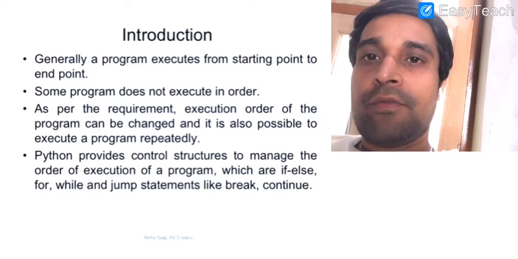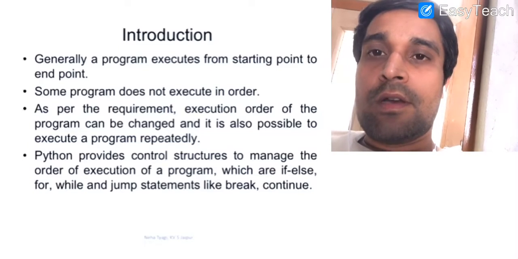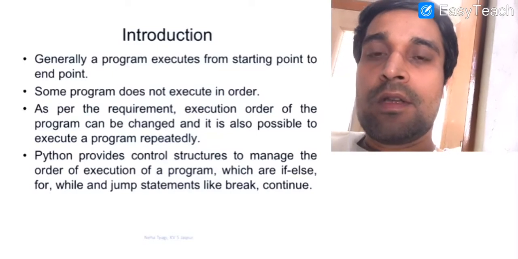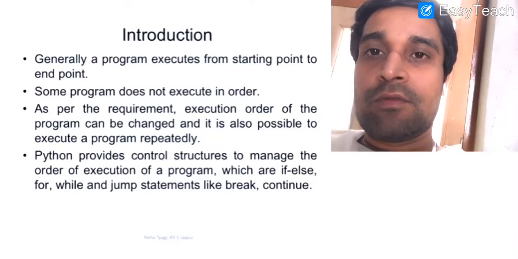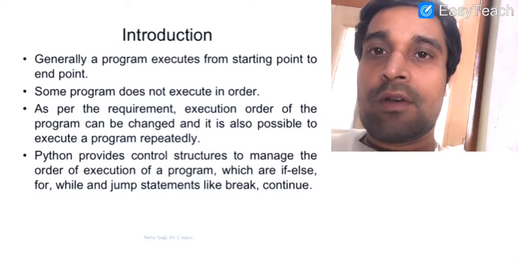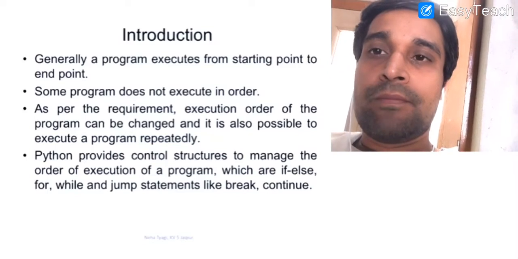In this lecture we will discuss statements flow control. In our last lecture we discussed expressions, types of expressions, mutable and immutable types in Python, and some functions which are available in the math module. Now we are going to start our last topic of chapter number 1, that is statements flow control.